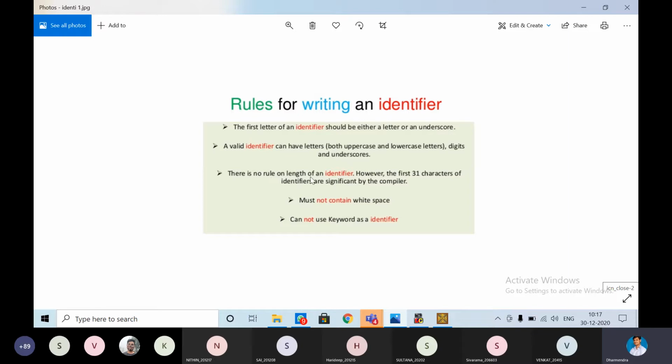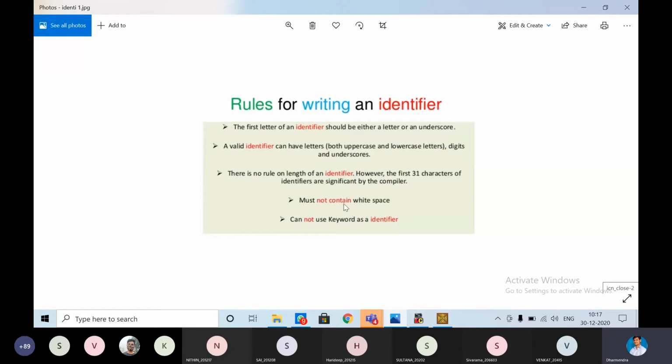There is no rule on the length of an identifier; however, the compiler will consider only the first 31 characters. For example, if I want to give a big variable name, no problem, you can give it, but the compiler can read only the first 31 characters.